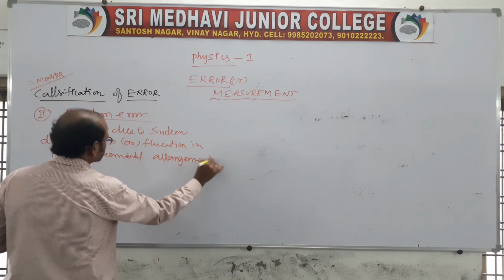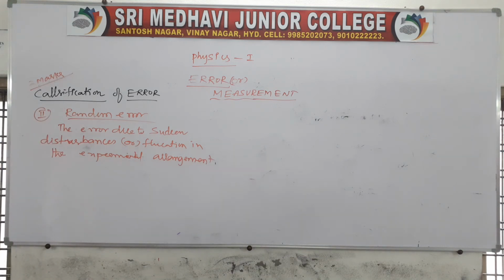This we can say is random error. The random error is the error due to the sudden disturbance or fluctuations, which we call random error.